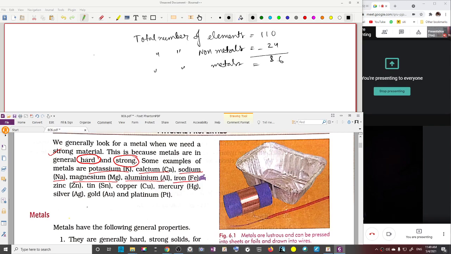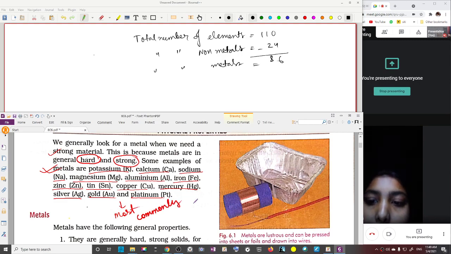aluminium, Al; iron, Fe; zinc, Zn; tin, Sn; copper, Cu; mercury, Hg; silver, Ag; gold, Au; platinum, Pt. So these are some examples of the most commonly used metals.